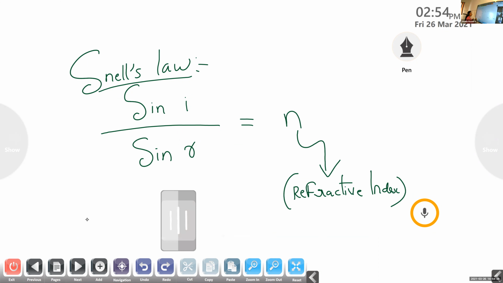According to our second law of refraction, we already studied that the ratio of the sine of the angle of incidence to the sine of the angle of refraction is a constant, and that constant is n. n is the refractive index. Clear? Yes, ma'am.